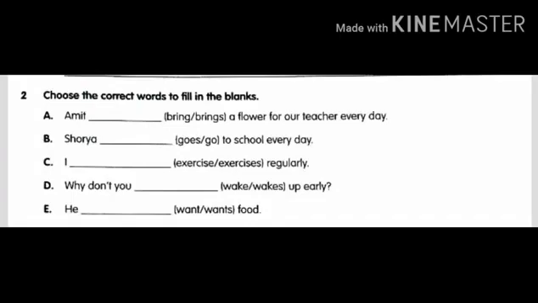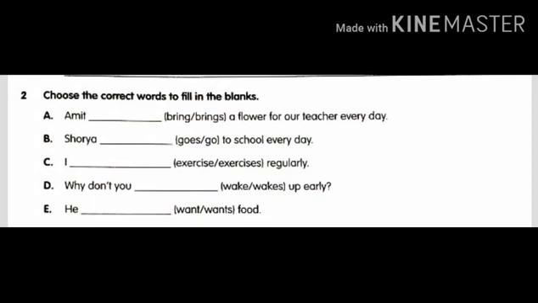Now see the second question. Choose the correct words to fill in the blanks. Means here according to the verb, check what verb is there, and according to the subject you want to use the verb. So once again remember that with I, we, you, they we get a singular verb, and he, she, it and any name of a person, place, animal or thing we get the plural verb form. So basing on that, complete your second question.